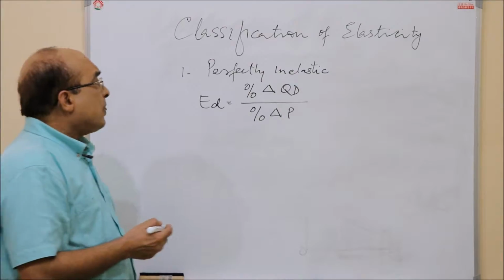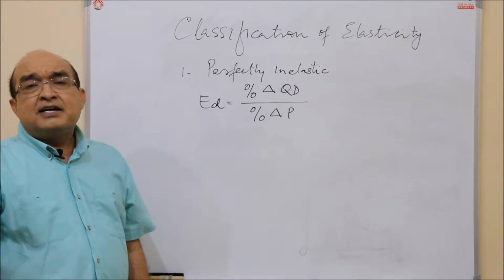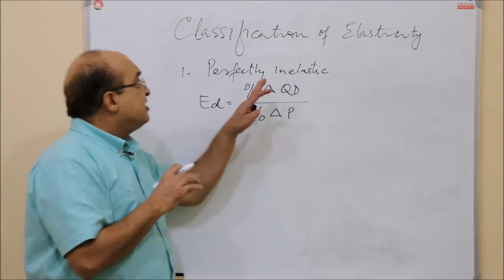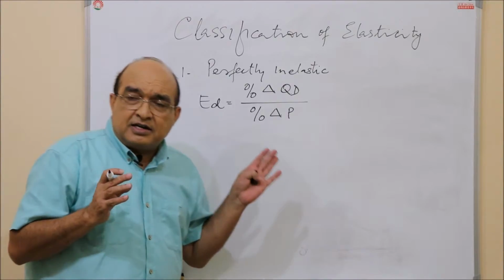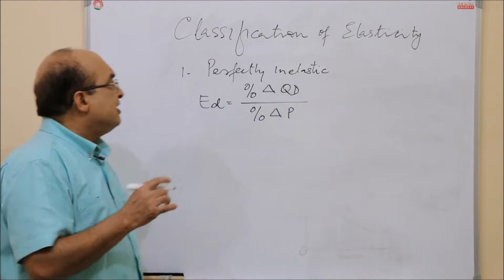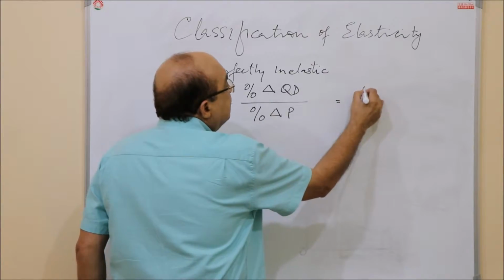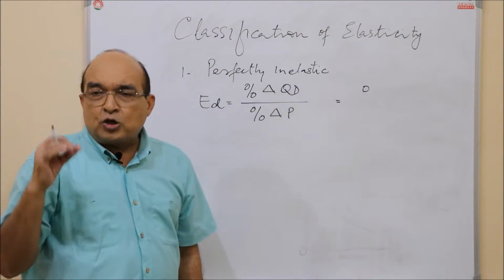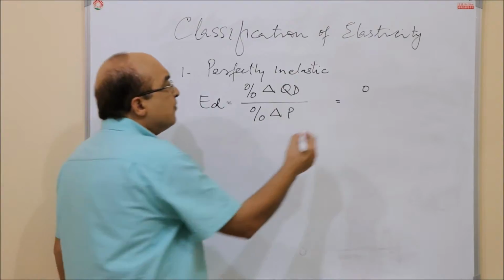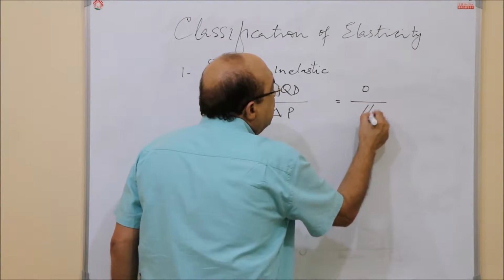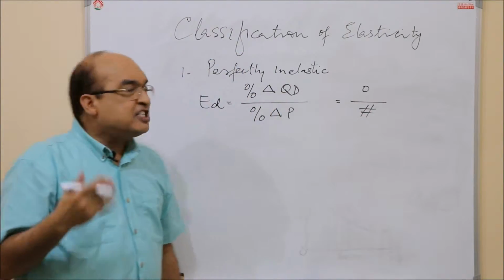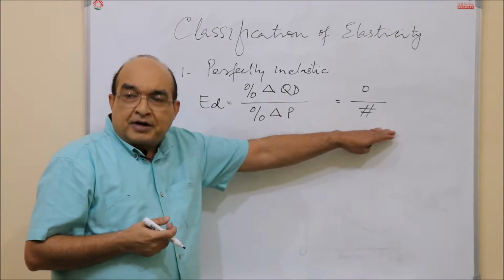Now, when the demand is perfectly inelastic, percentage change in quantity demanded is 0. That means quantity demanded is not changing at all. Divided by any number, let me put hash here, it could be any number.